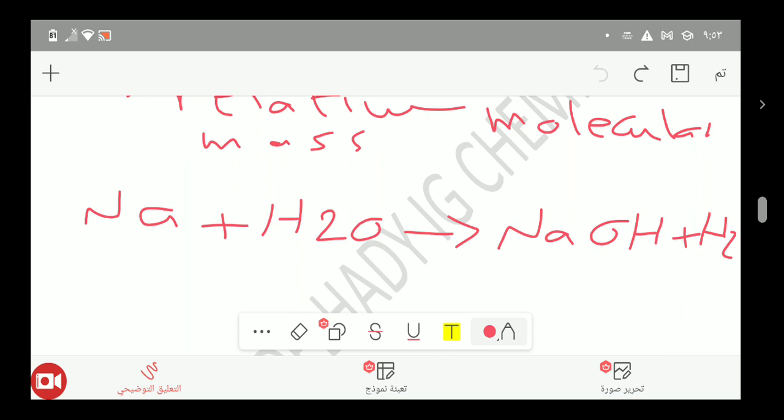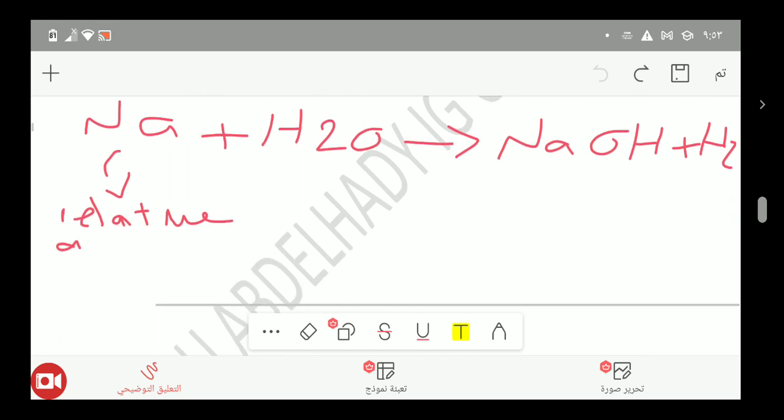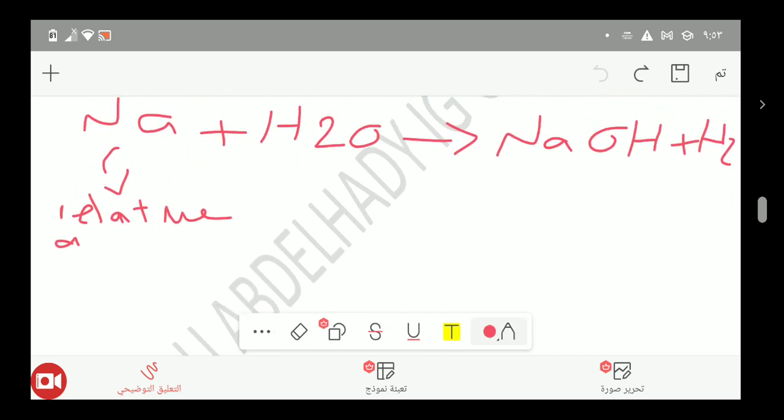In chemistry calculations, if we calculate the mass of sodium, it is called the relative atomic mass, and you can obtain it from the periodic table directly.